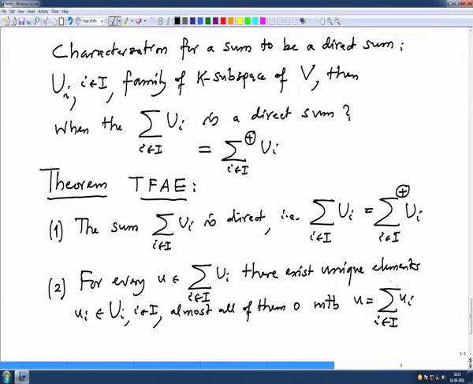See, every element has such an expression, that is no big deal, but what is more important is that it is unique.